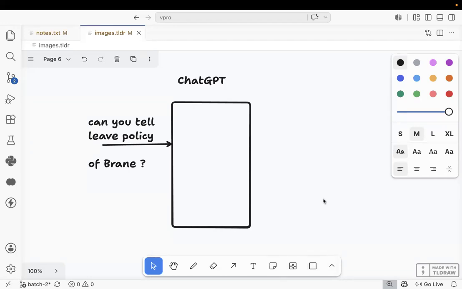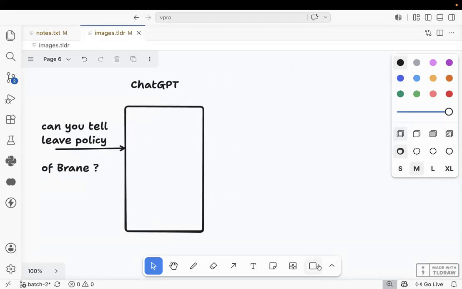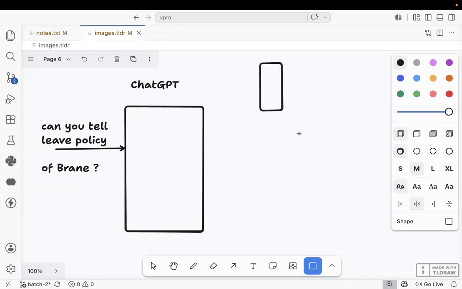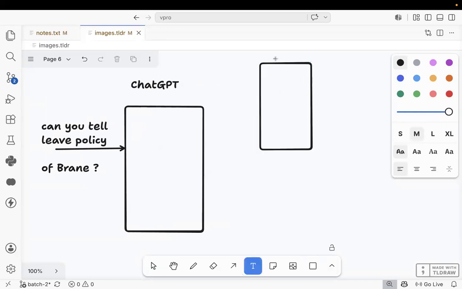I will create one external PDF file. The name of the PDF file is brain.pdf. It contains the leave policy: leave policy equal to 21 days. Yes or not?